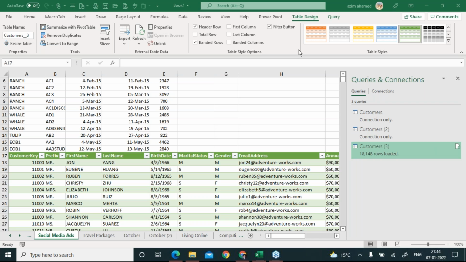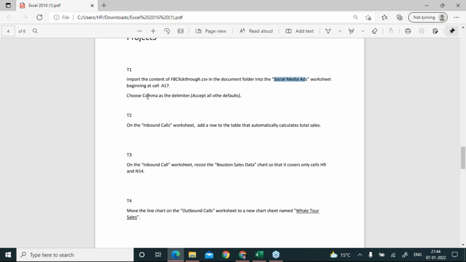Okay, lovely everybody. Let's move to the next question. And there it is. The first one has been done. Now it's time for the next one. On the inbound calls worksheet, add a row to the table that automatically calculates total sales.